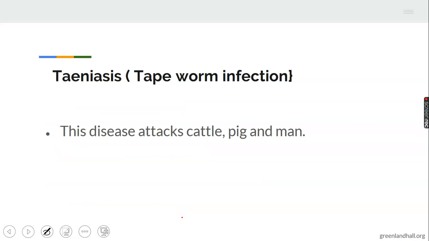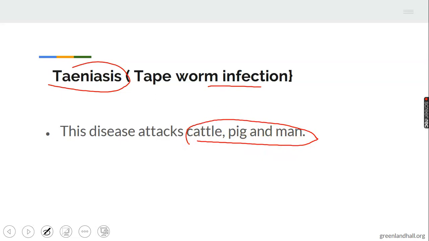The next one we have is tapeworm infection. Why is this called tapeworm infection? The disease attacks cattle, pigs, and as well man.